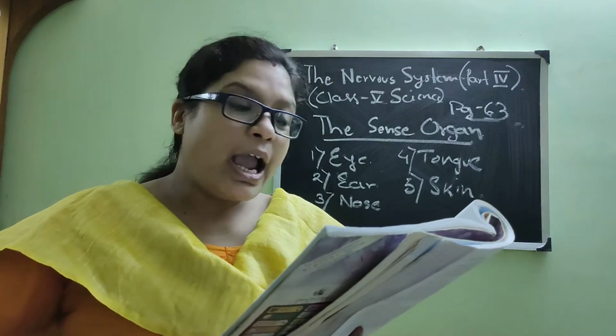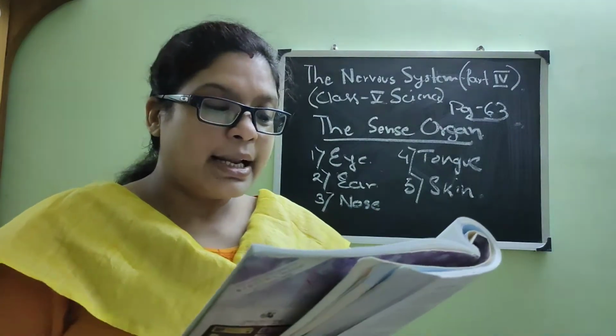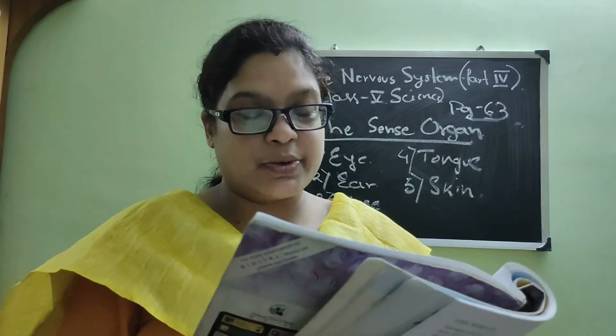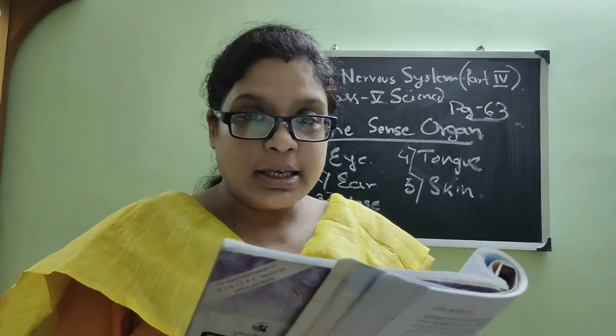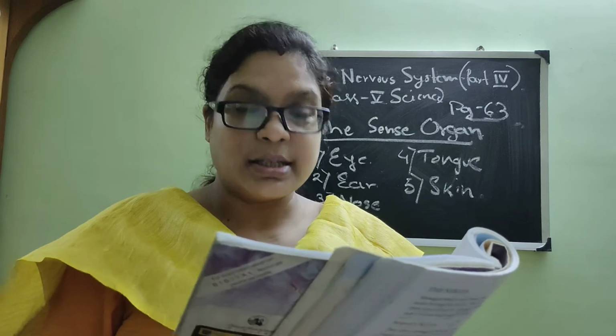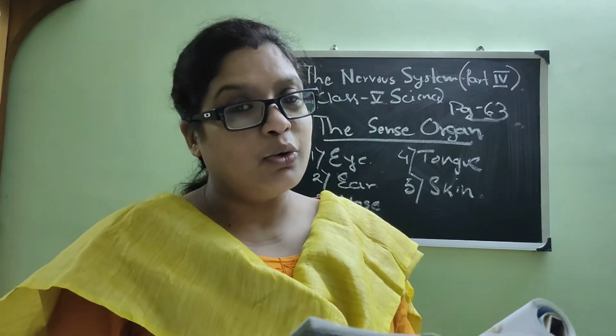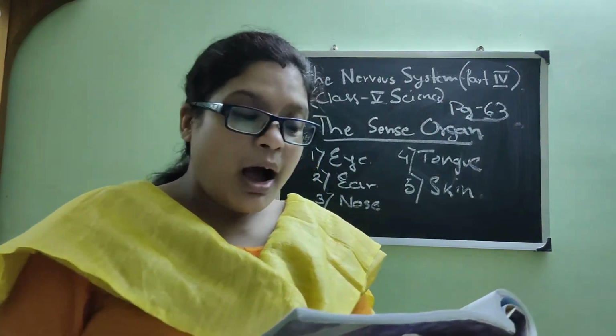There are 5 senses that help you to know about your surroundings. They are sight, smell, touch, hearing and taste. We know that sight is done by the eye, smell we can smell by nose, touch is the skin, hearing we can do with ear, and taste we can do with tongue. So the eye, nose, skin, ear and tongue are called sense organs. Now first we will start with eye.